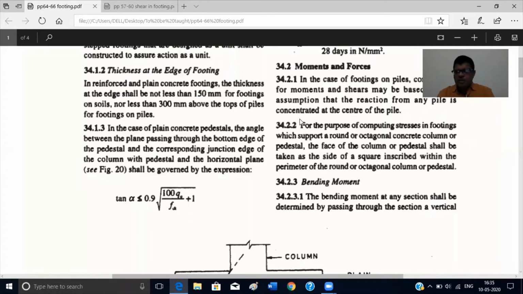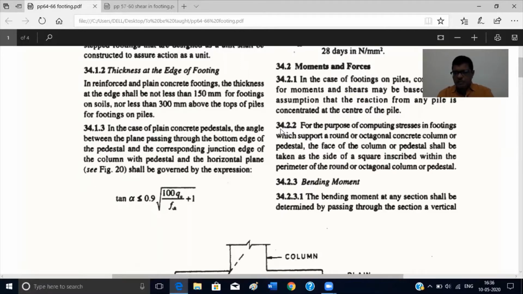Hello learners, in this class we'll discuss the codal provisions for design of footings. As you know, the load is transferred in a building from slab to beam, from beam to column, from column to footing, and then footing to soil. So finally the load is transferred to soil, and soil shall have the sufficient bearing capacity. The SBC, safe bearing capacity of soil, would be such that they can take the loads.